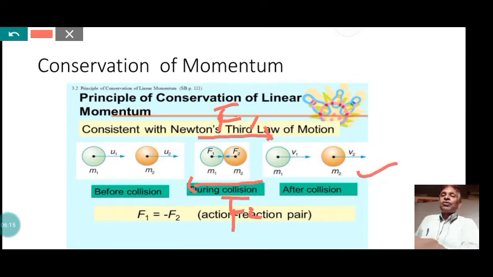Here, by Newton's second law of motion, F1 may be expressed in terms of the change of linear momentum of the second body, and F2, the force that is exerted on the first body, changes the momentum of the first body, and is converted into m1 v1 minus m1 u1. That is the rate of change of momentum. Then the forces F1 and F2 are expressed in terms of the rate of change of momentum of the two bodies. In the next slide, I am going to express it.